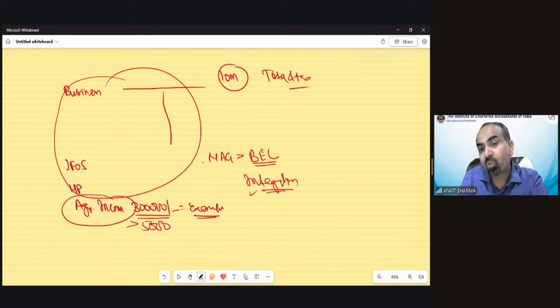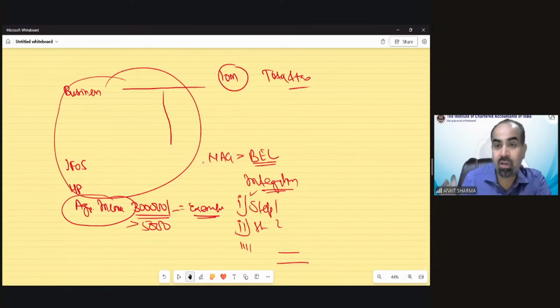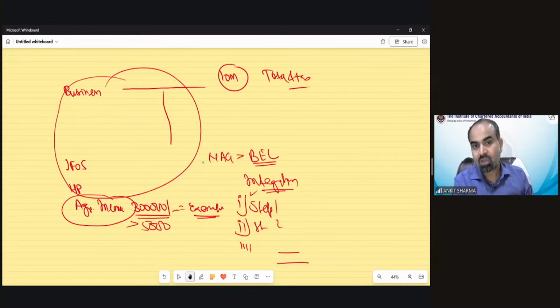Then the integration provision would be applicable, and you have to calculate tax as per step 1, step 2, and then step 3, minus step 1, minus step 2. That would be the calculation procedure if agricultural income exists in the question. So please be very attentive regarding the agricultural income information in the question.